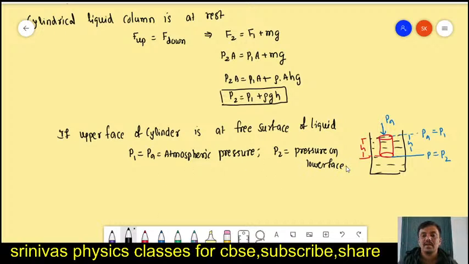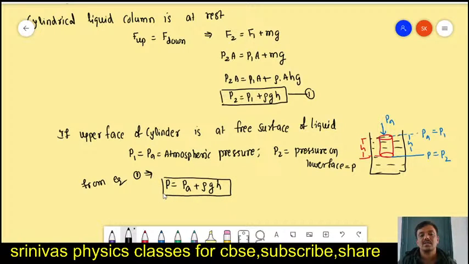That P2 we take as P, the pressure at a depth H. From equation 1, we write P is equal to PA plus rho gh. This is the formula. P is the pressure at a depth H in the liquid.